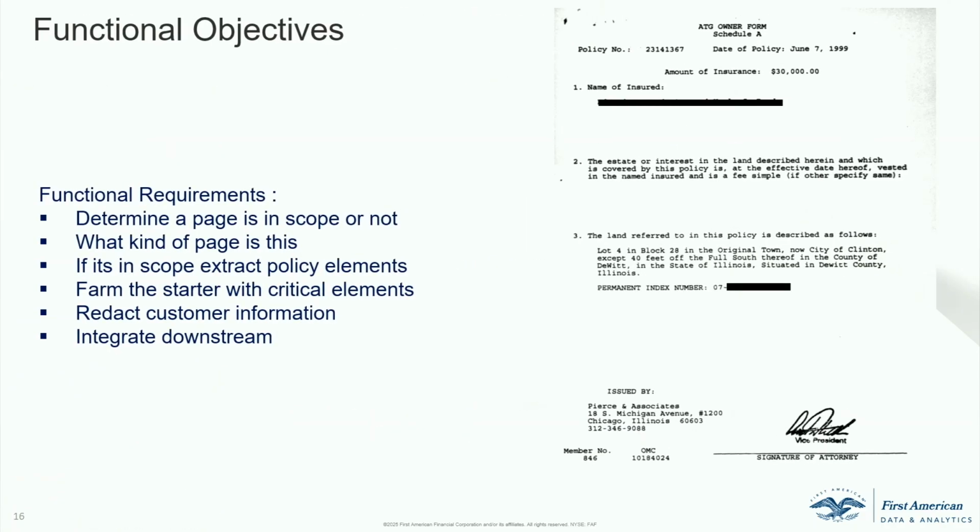Okay, now we frame the functional objectives for the machine learning use case, right? So the first objective is you're going to get a page, which is an unstructured document image. Next, you want to determine if the page is in scope or not. The third thing, if it's in scope, then you want to extract the critical elements from the page. Then the fourth thing is, once you extract it, you want to redact certain important customer information as prescribed by legal. And then you want to integrate it into downstream. So you have multiple objectives as part of your problem statement here.